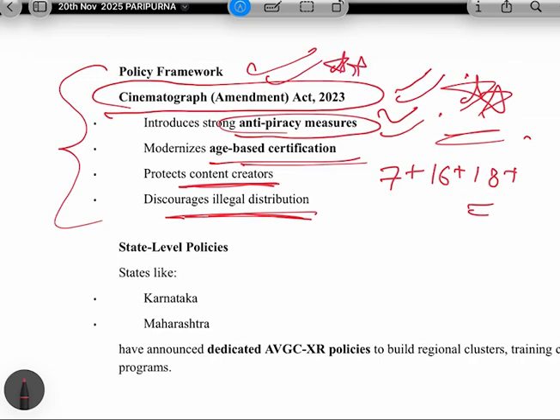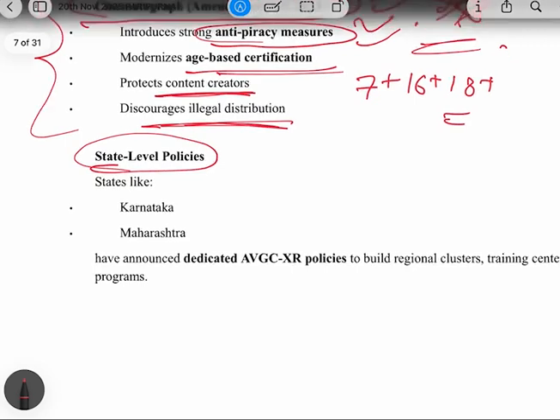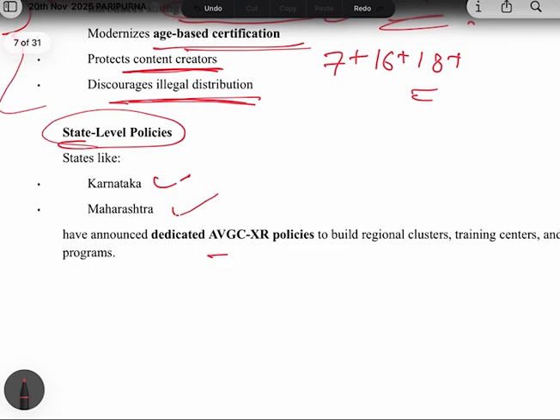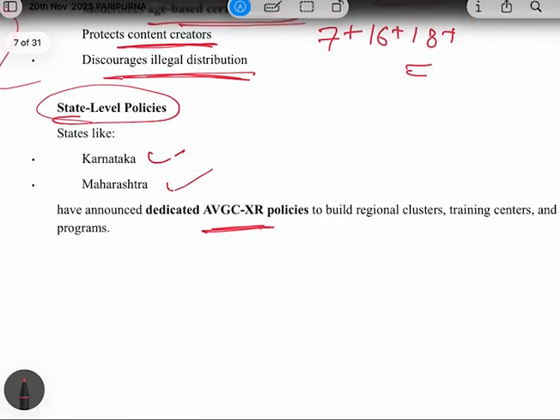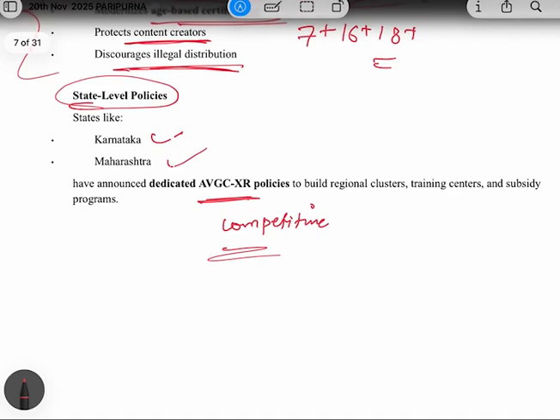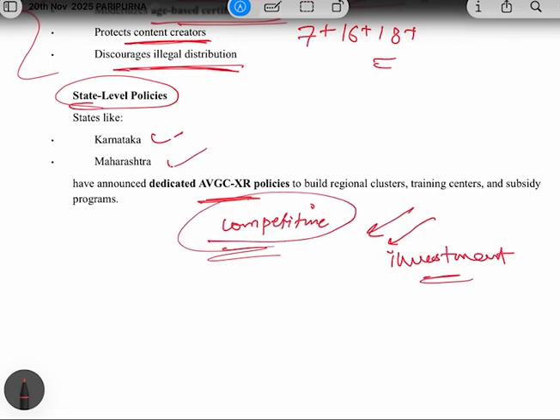Now coming to state level policies. The article says that states like Karnataka and Maharashtra have announced policies related to this sector. And what will be the significance of this? It will help to promote federalism and competitive federalism. Why am I saying competitive federalism? Because through these policies, it will help states to compete among each other and to attract investment in their states. So that's why I'm saying it will encourage cooperative federalism.